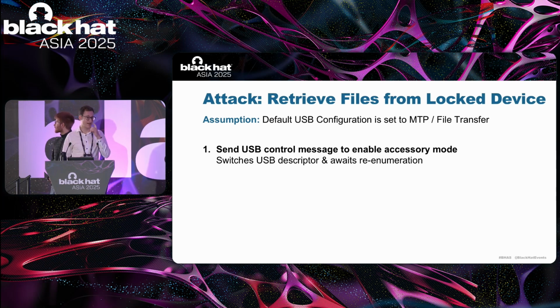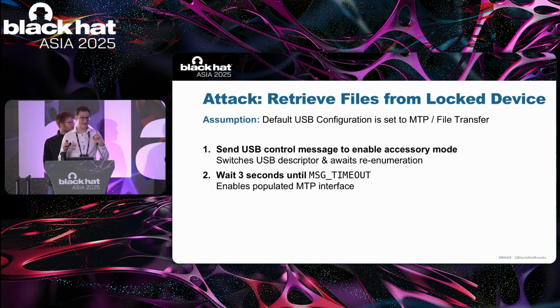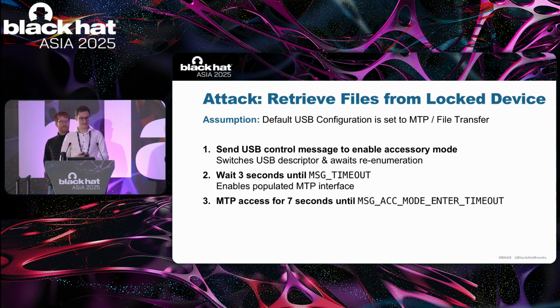However, we as a malicious USB host, we don't re-enumerate the device as it expects, but instead we wait until the timeout that we saw earlier kicks in. And we saw already that this will now reset the USB functions to MTP, the full MTP, where we have actual access to the disk contents of the device. And now this gives us 7 seconds until yet another timeout kicks in. And within this time window, we have, as mentioned, full MTP access.